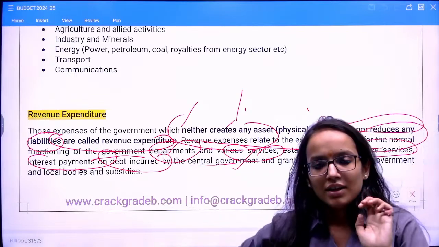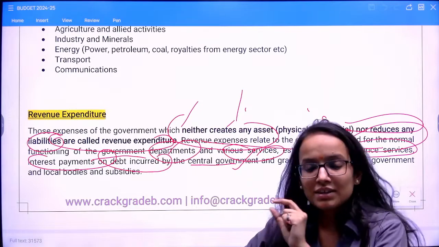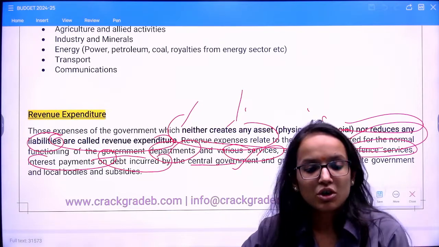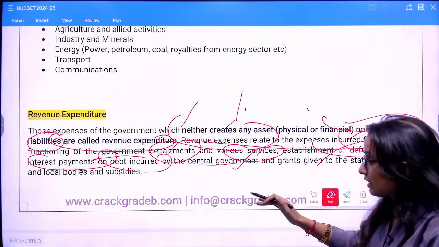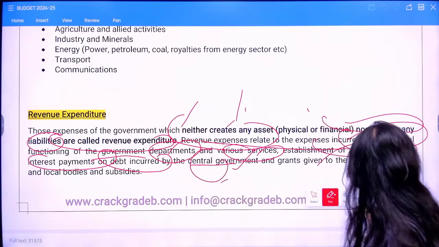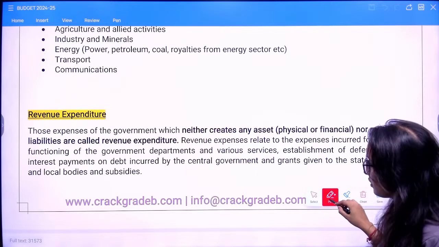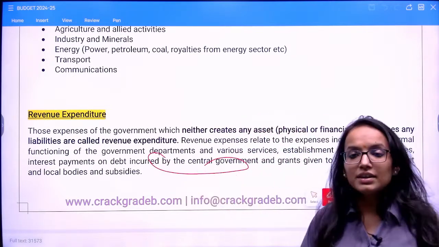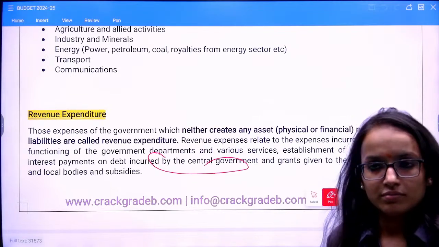Since interest received by the government was under revenue receipts because it does not change the asset liability condition, whatever interest payment on debt the central government has incurred is under revenue expenditure.